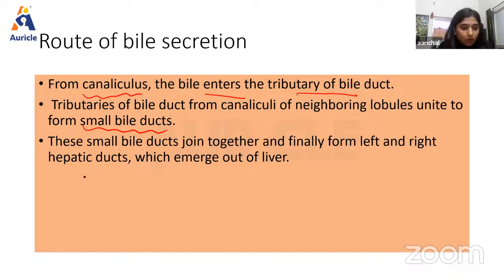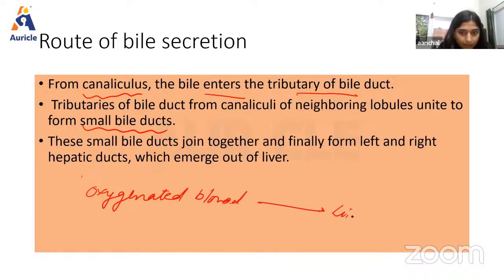So, oxygenated blood is always supplied to the liver by hepatic artery, right? And if I talk about portal vein, basically the portal vein is that vein which supplies deoxygenated blood to liver. Okay, so deoxygenated blood to liver is supplied by portal vein.